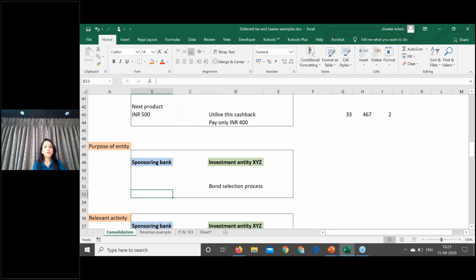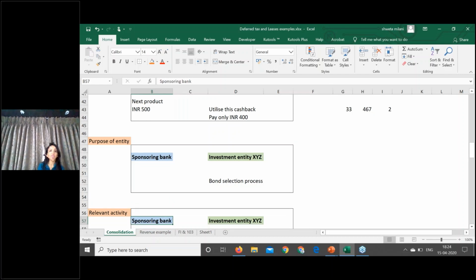Since the purpose of this investment entity is purely to invest into bonds, you have to decide who has the power to decide which bonds to invest into, who has the power to sell off certain bonds, and who has the power to invest into new bonds. Whatever the relevant activities or the purpose of the entity are, you have to decide who has the power to control such relevant activities. This is the first part.